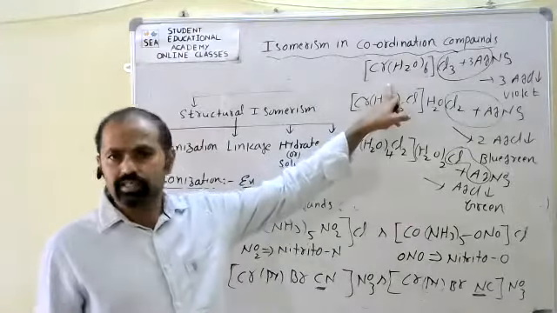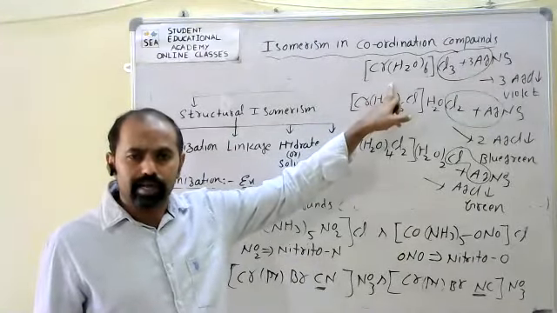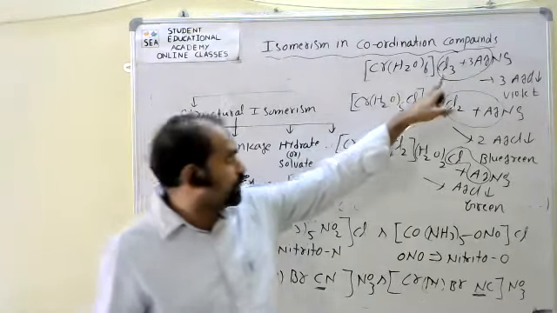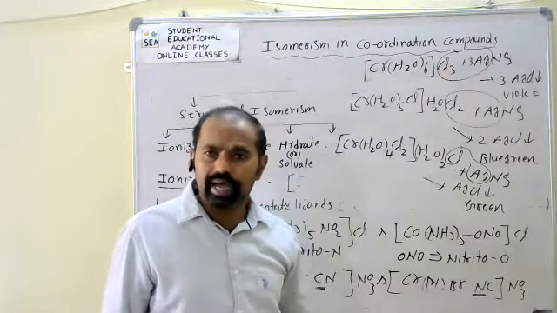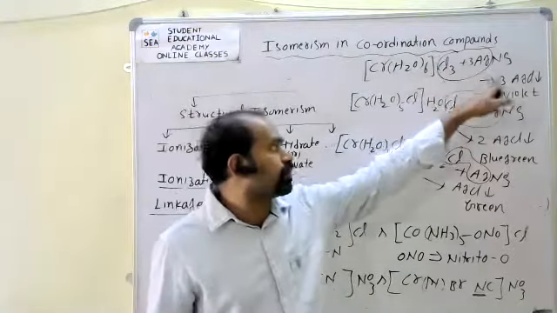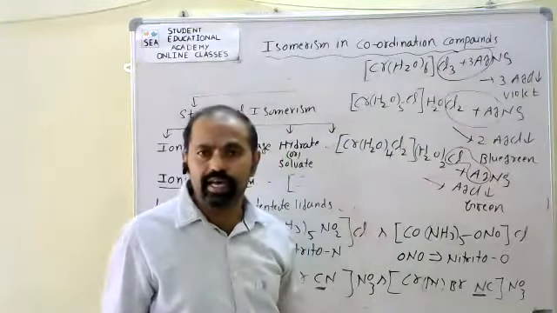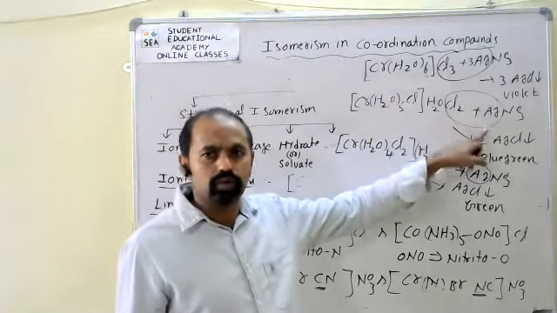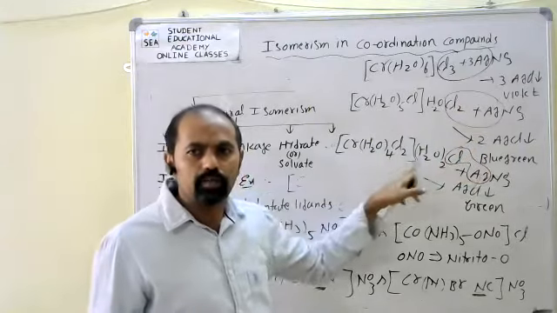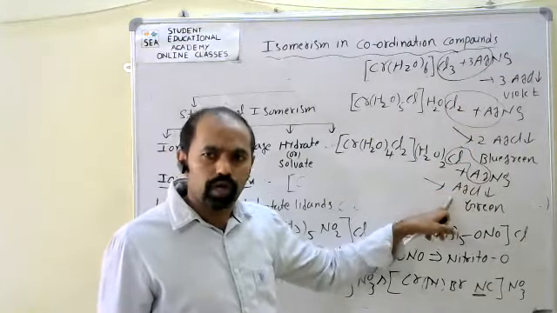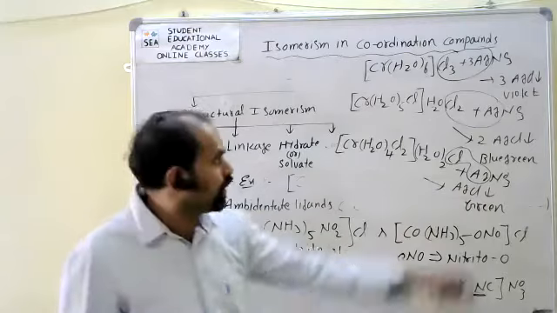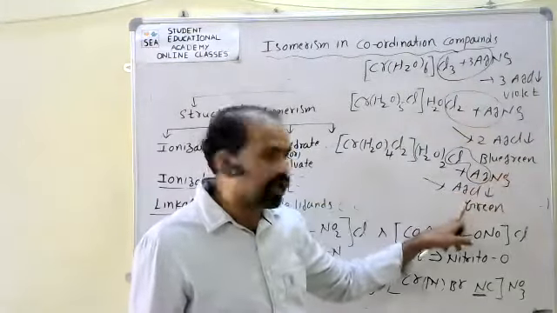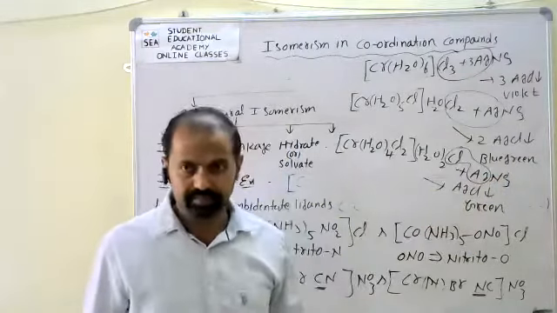From an objective point of view, this is most important. When the given complex compound combines with the salt AgNO3, we get 3 moles of AgCl. Only the outside chlorines combine with Ag. If the second complex compound reacts with AgNO3, we get 2 moles of AgCl. The third compound gives 1 mole of AgCl. The colors are violet, blue-green, and green. These are important.